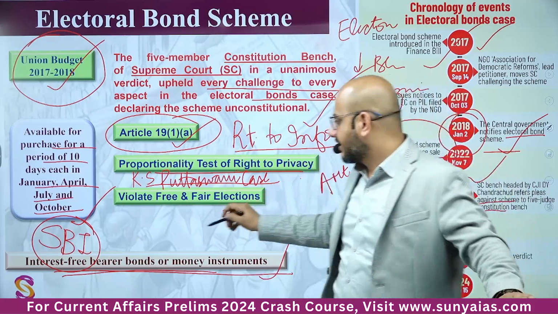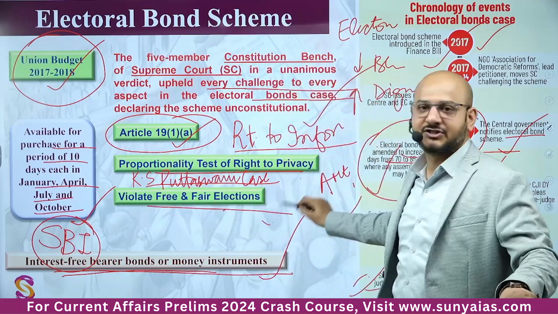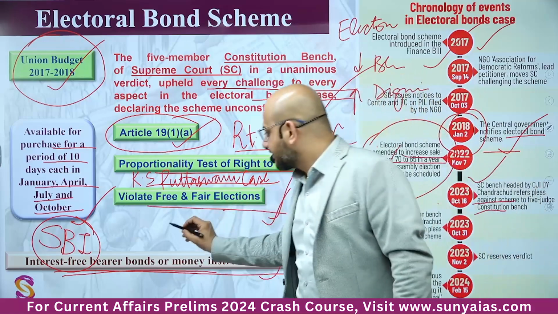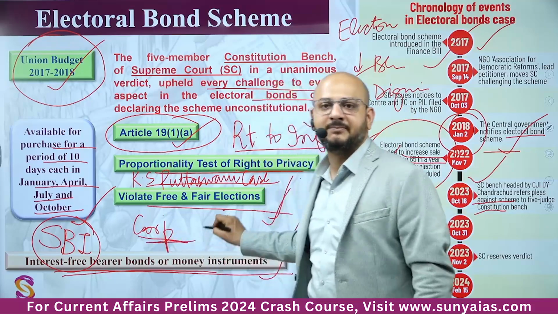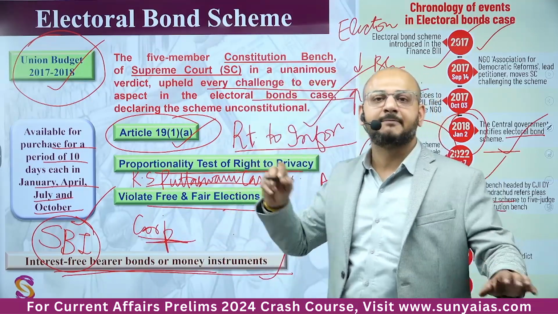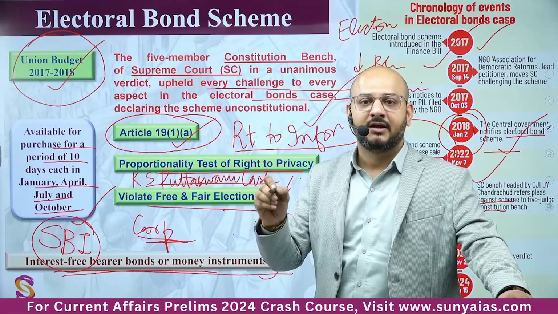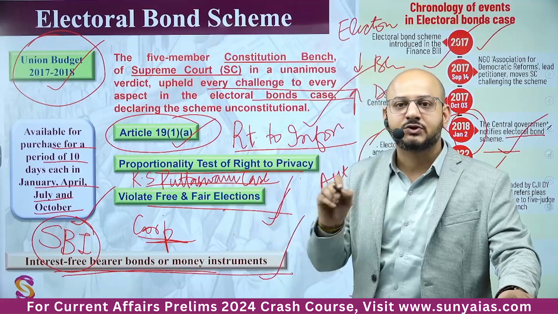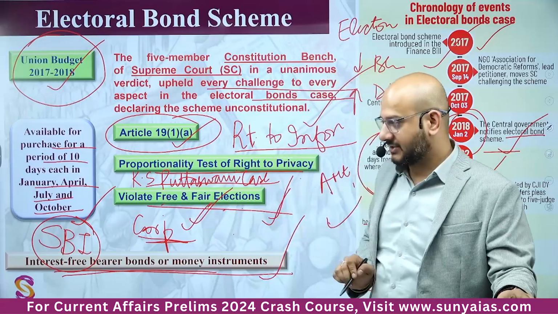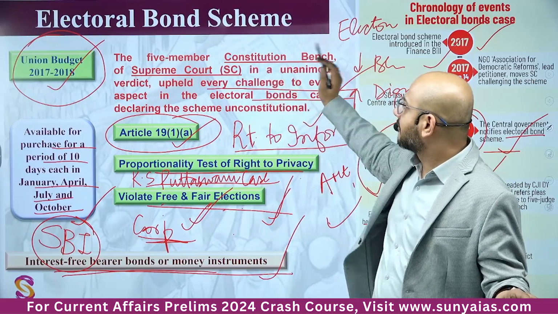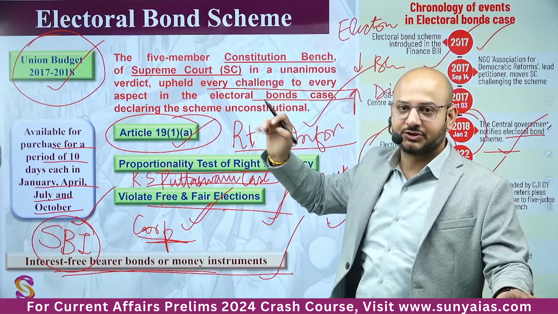And it is violative of the free and fair elections. Free and fair elections means the corporate donors, how we ensure that they are not being biased towards a particular political party, and political party in the form of quid pro quo is not benefiting these corporations. So it is violative of free and fair elections itself. So therefore electoral bond scheme has been declared unconstitutional.